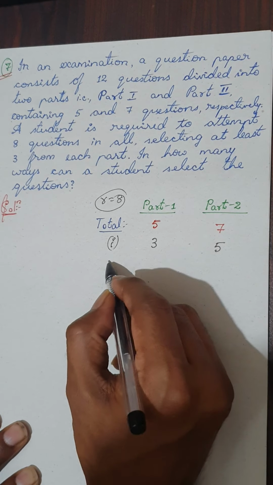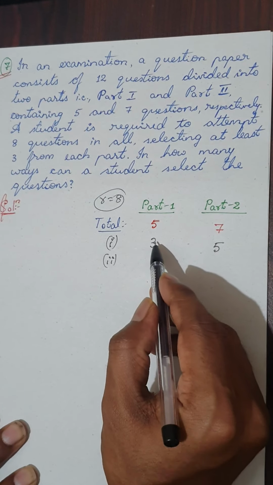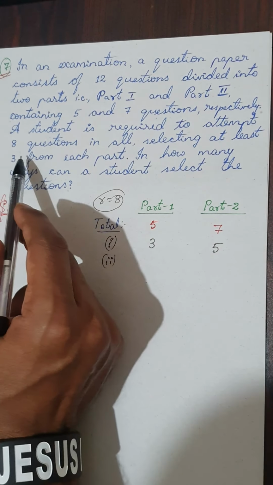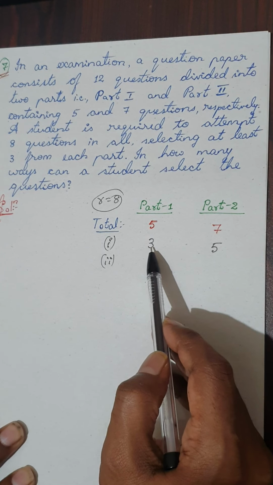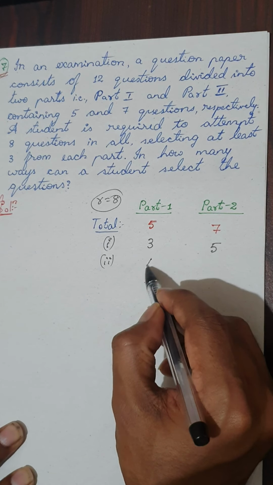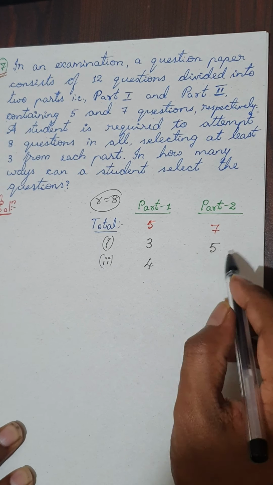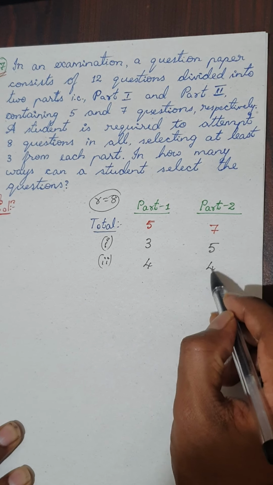Now next, the second case is I cannot select 2 here, because minimum 3 questions must be done from a part. So from the first part I must do 3, I cannot do less than that. So if I take 4 from part 1, then I can take 4 from part 2.